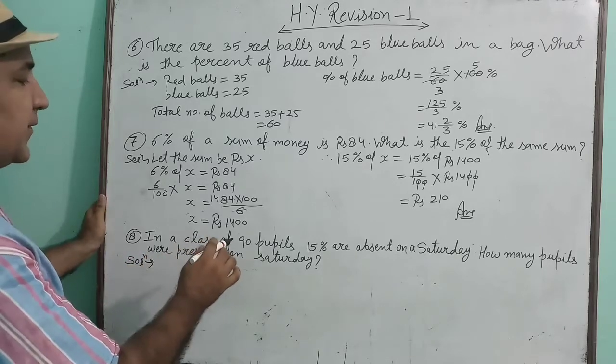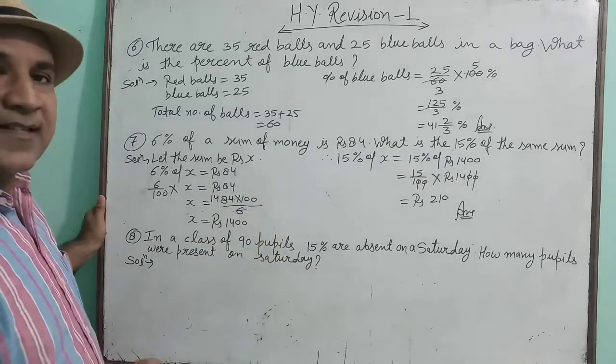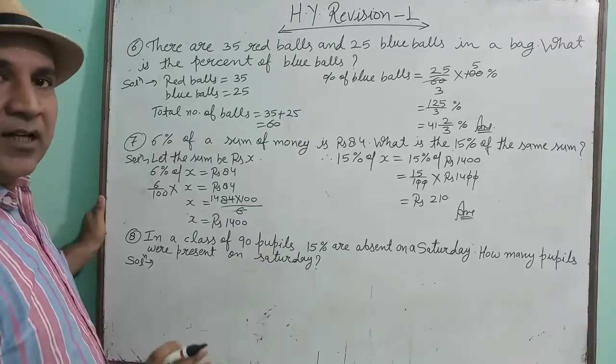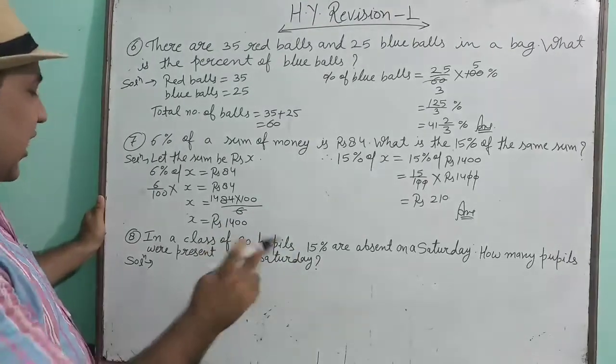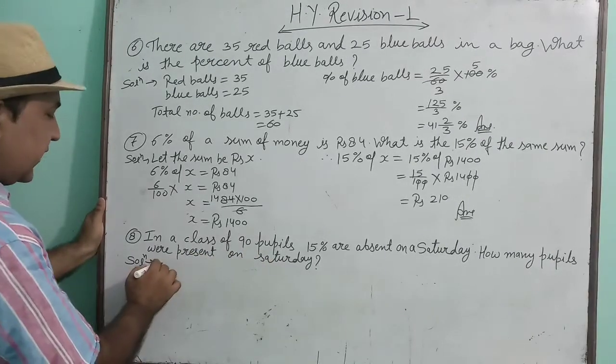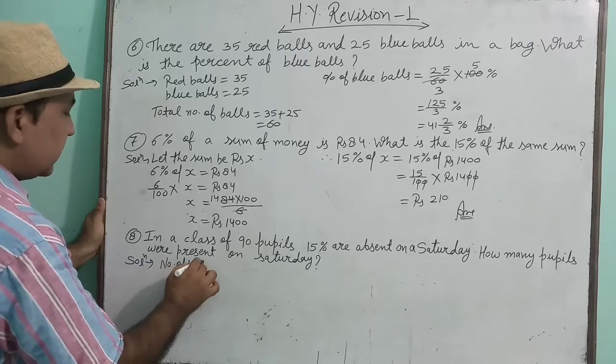In a class of 90 pupils, 15% are absent on a Saturday. On a particular Saturday, 15% were absent. How many pupils were present on Saturday? So see here. What is the total number of pupils?